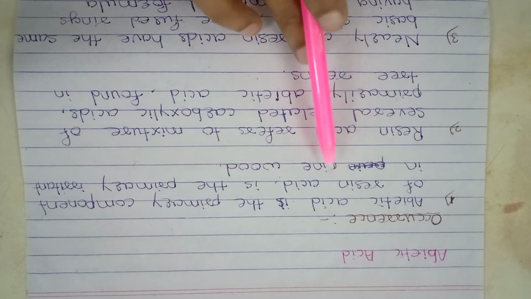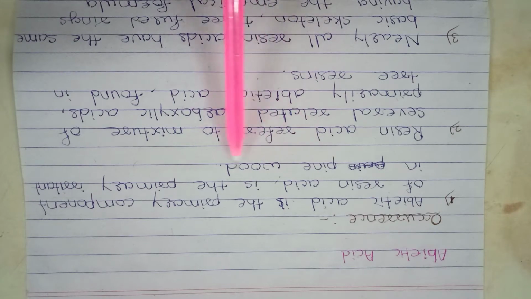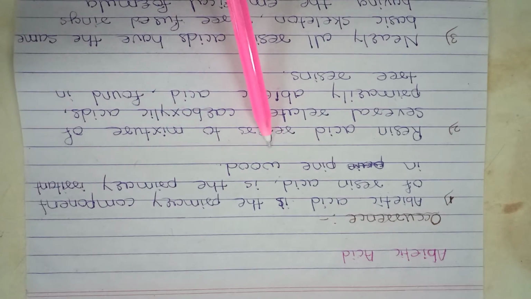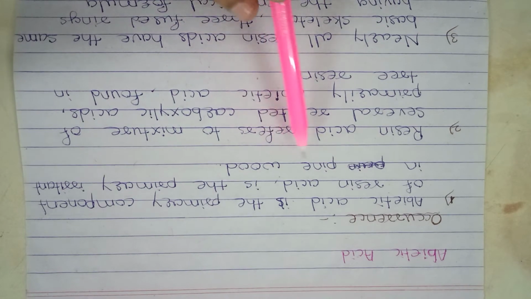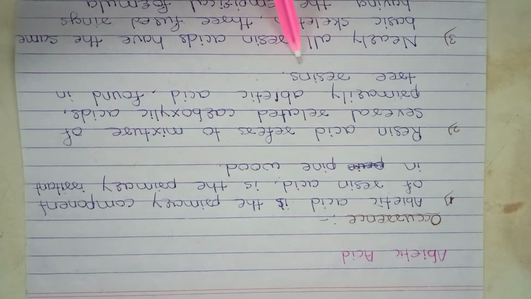Occurrence of abietic acid. Abietic acid is the primary component of the resin acid, and is the primary irritant in the pine wood. The major source of abietic acid is the resin acid which is present in the pine wood. The resin acid refers to a mixture of several related carboxylic acids, primarily abietic acid, found in the tree resin.